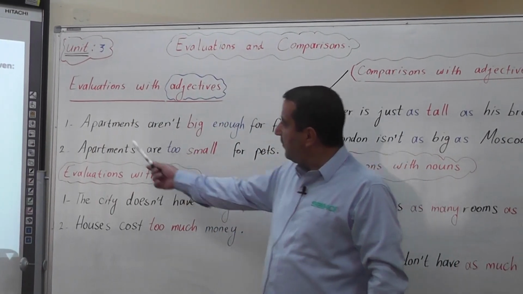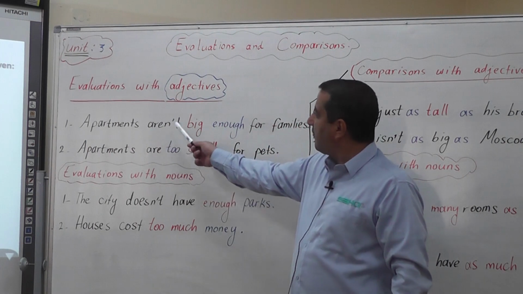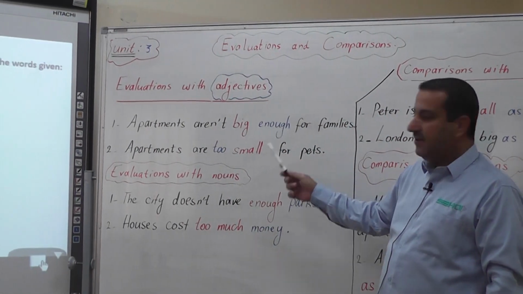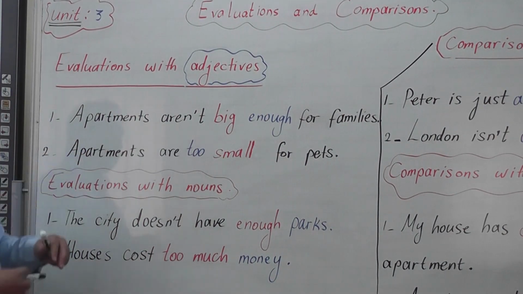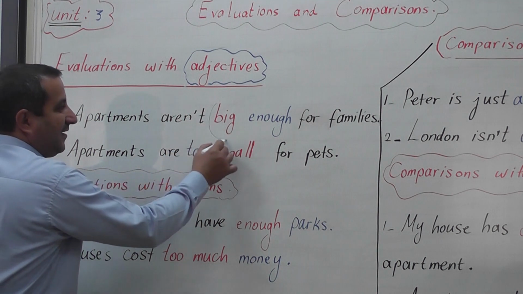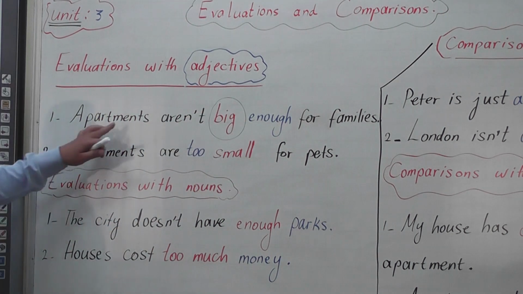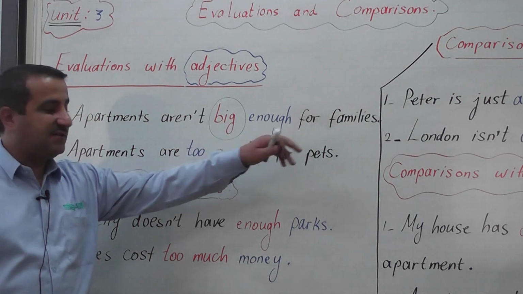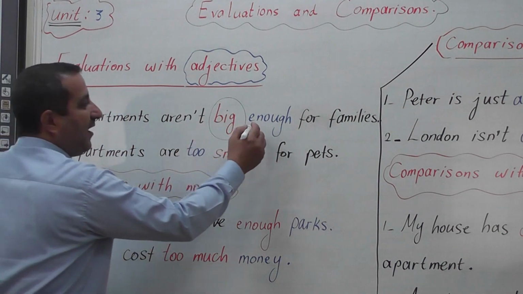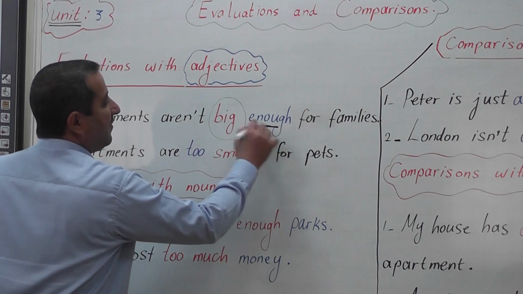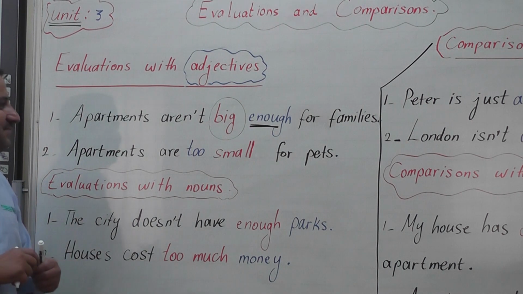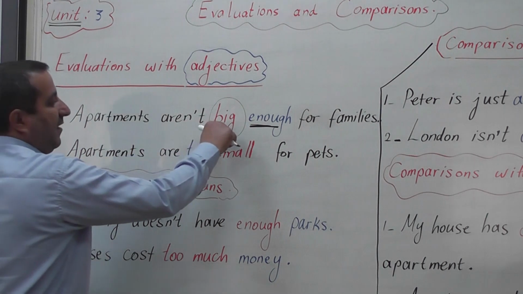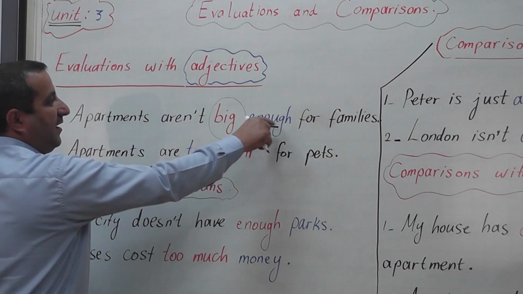If we look at example number 1, apartments aren't big enough for families. This is an evaluation about apartments. Here, there is an adjective, big. So, big is followed by the word enough. Big enough for families. It means that apartments are too small for families. So, an adjective is followed by enough.